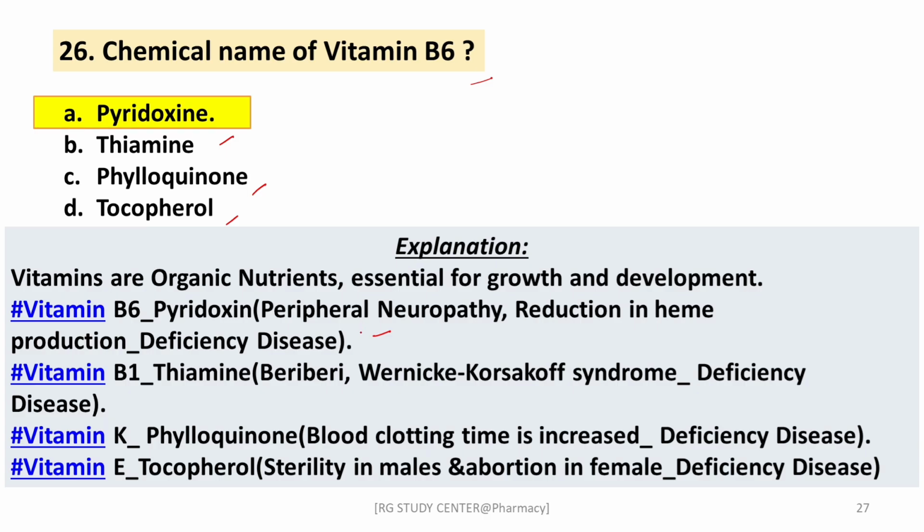Vitamin K, phylloquinone: its deficiency increases blood clotting time, meaning our blood does not clot early, it takes time. So the blood clotting time is increased by the deficiency of phylloquinone, vitamin K. Vitamin E, tocopherol: its deficiency causes sterility in males and abortion in females, right?